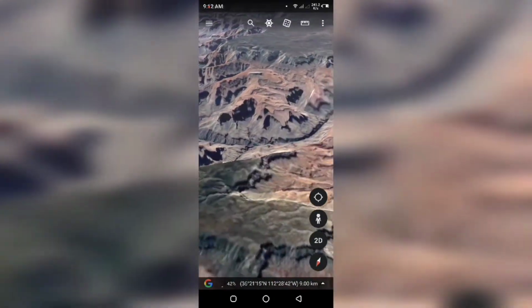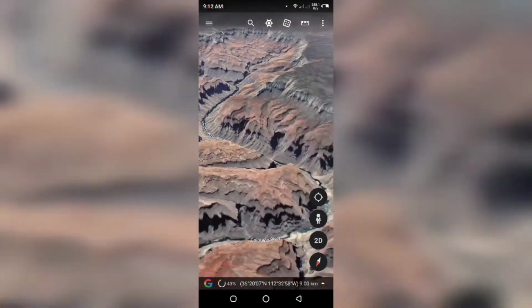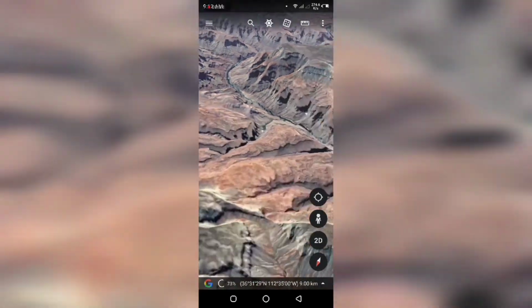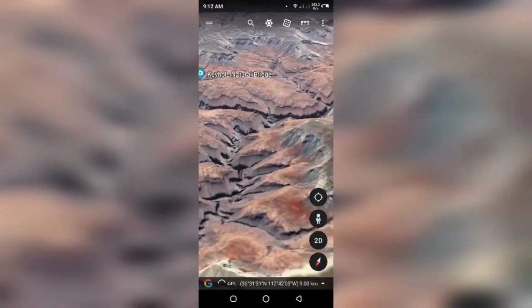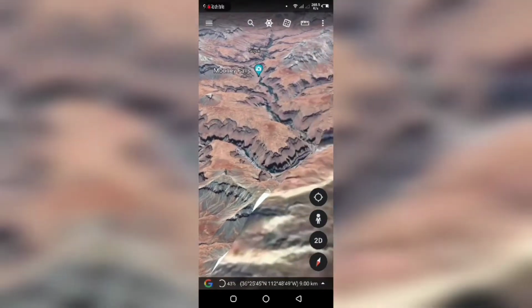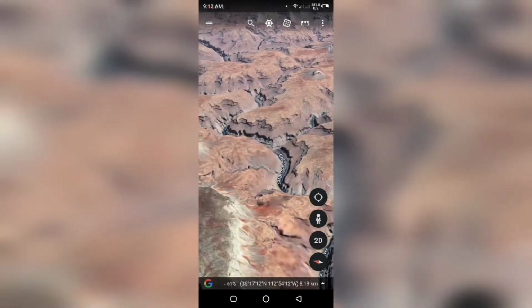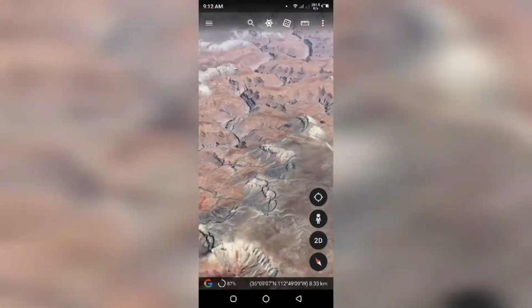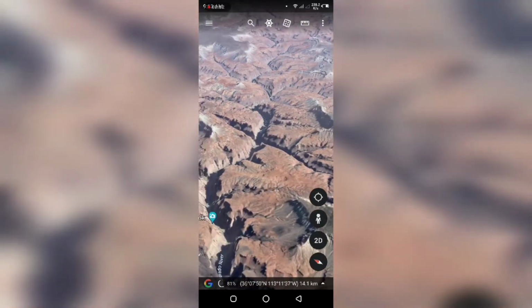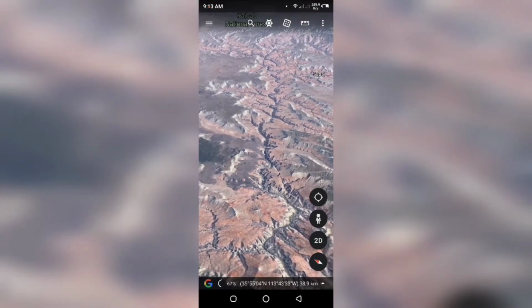Grand Canyon is 277 miles long. It's 18 miles wide and almost 6,000 feet deep. You can see the rocks all around the Grand Canyon. It is showing the top view of this amazing place. You can see the cuts by the Colorado River as well.